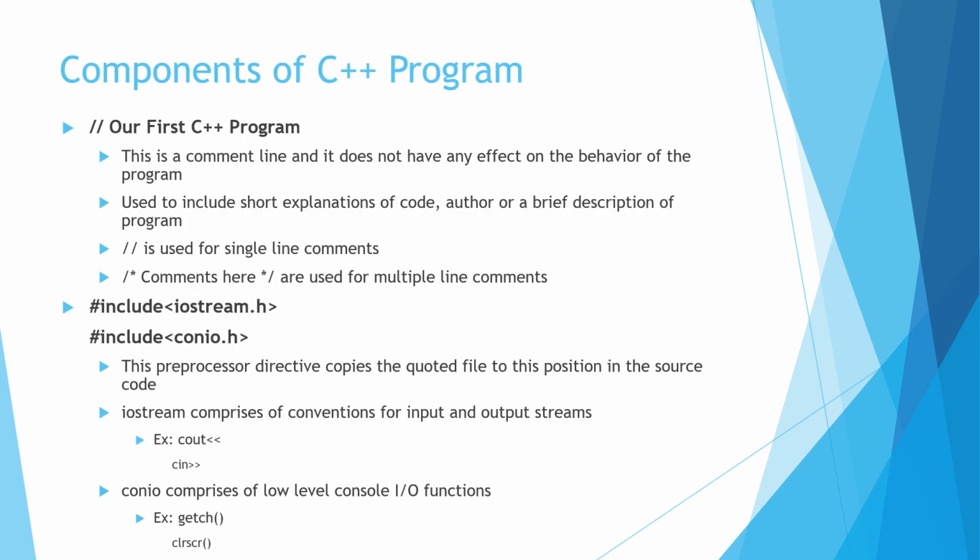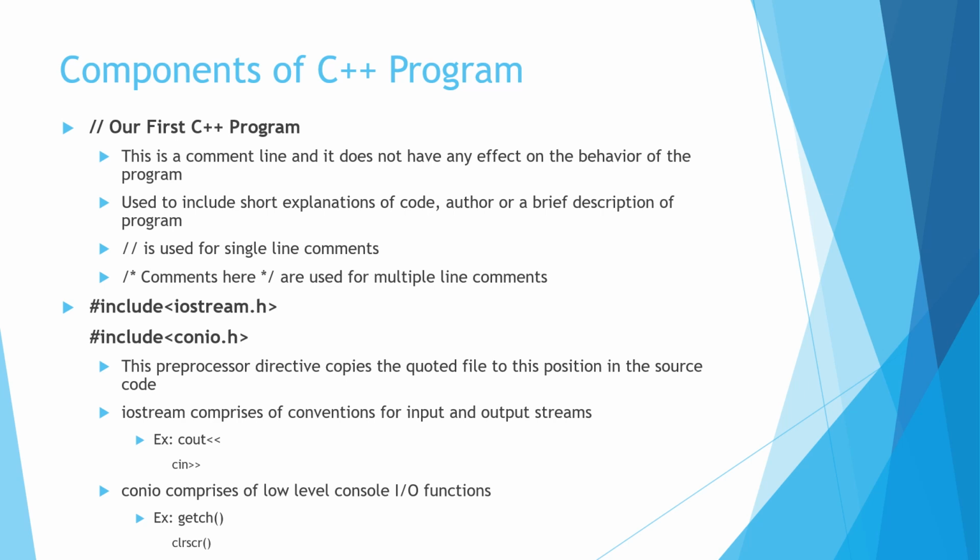Components of a C++ program. As we have seen in the previous slide, our first C++ program had 2 slashes, and this means that it is a comment and it has no impact on the code of the program. Here you can give a short explanation of the code, or the author name, or any other description which you want to give for the program. Single line comments are given by double slash, and multiple line comments are written within slash star and star slash.